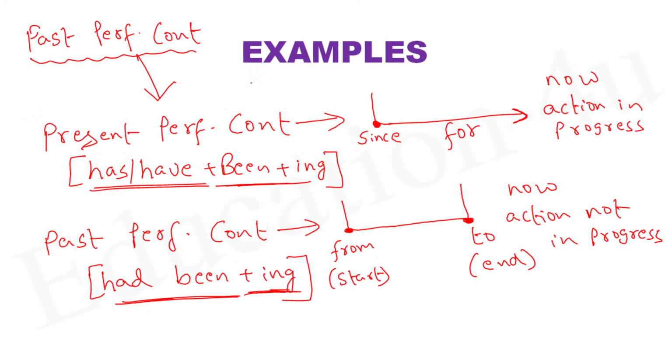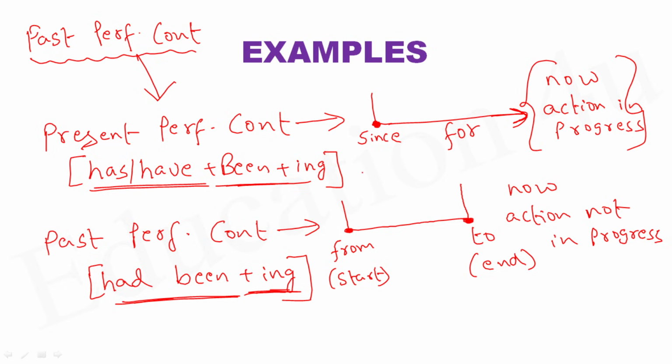The rule is subject plus had been plus ing. Now, it's very important to keenly and carefully understand the difference between present perfect continuous and past perfect continuous. Present perfect continuous is used when we talk about an action that started in the past and even now the action is in progress.